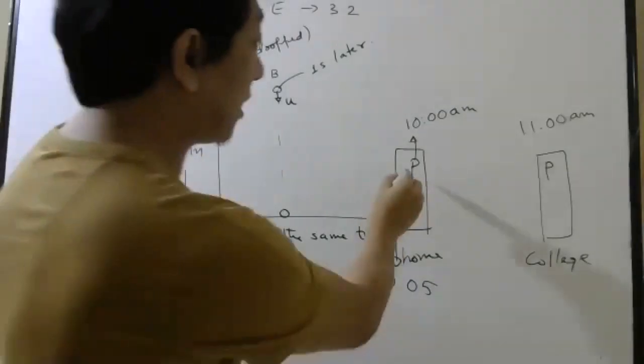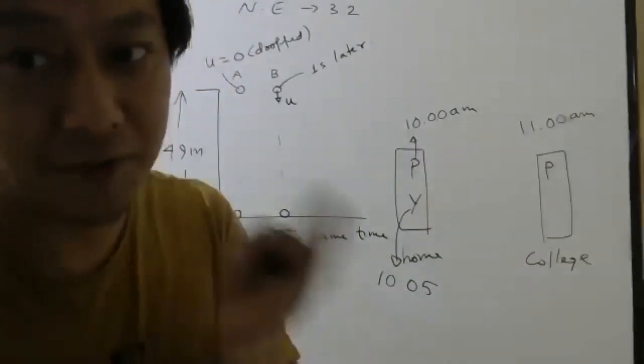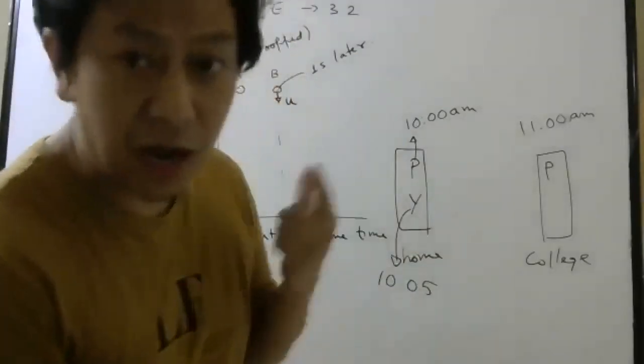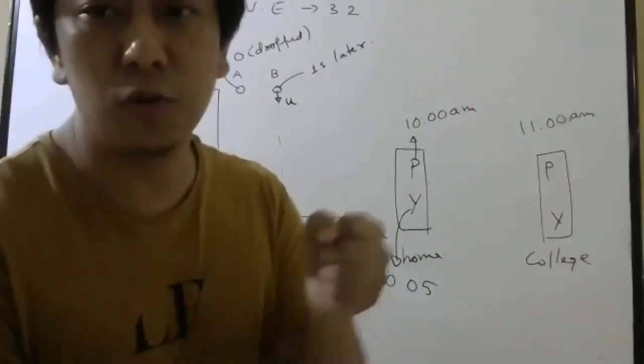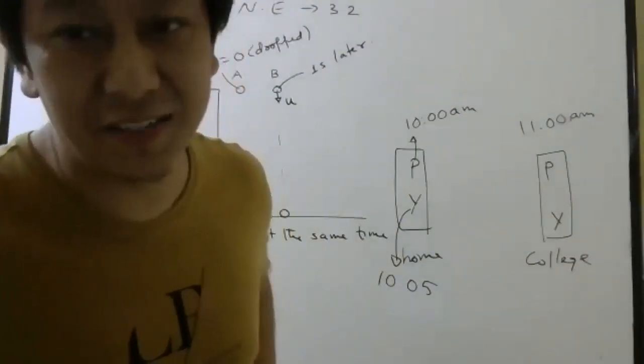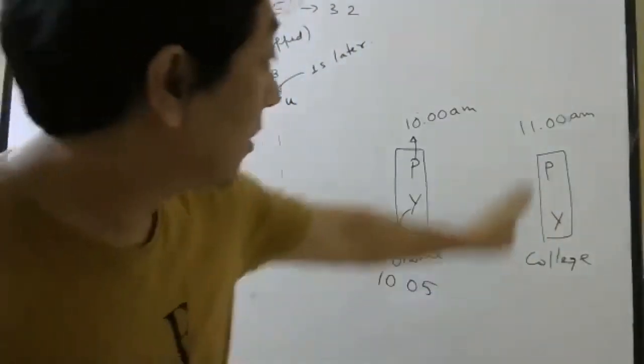I started at 10 o'clock, you started 5 minutes later, but somehow you also reached here at 11. It is possible maybe you came faster, you were running, let's say I was walking. So you reached here at the same time.